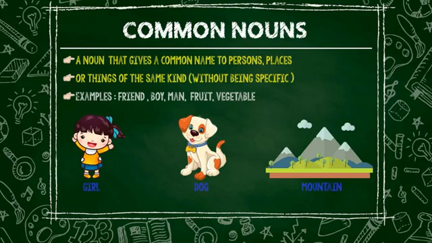Dog is a common noun because it refers to a dog in common without giving its name. Mountain refers to a mountain in general. The name of the mountain is not specified. So, girl, dog, mountain are common nouns.